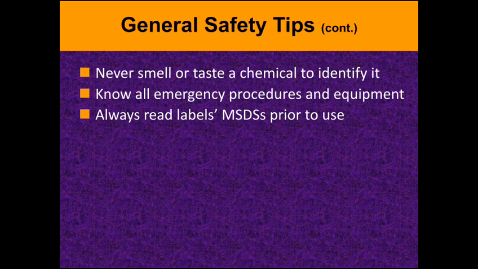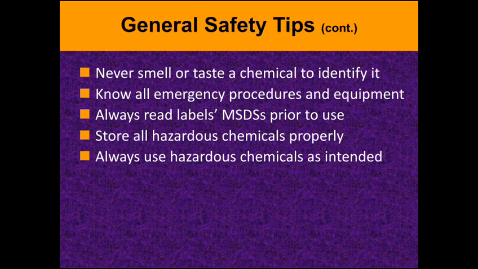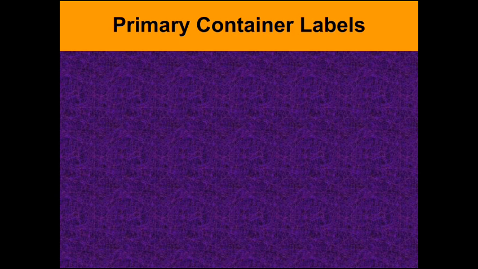Always read labels. Use MSDS, that means material safety data sheets, available in the industries or chemical industry. We have to use them properly. What are the chemical properties, how we have to use, how to store, all these are properly mentioned in the material safety data sheets. We have to read them before going to use the chemicals. Store all hazardous chemicals properly, and always use the hazardous chemicals as intended. So these are the different chemical storage safety rules we have to follow to avoid accidents.